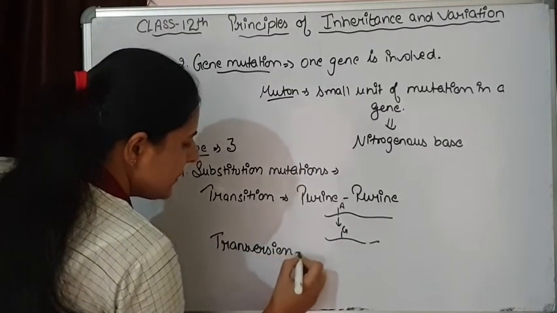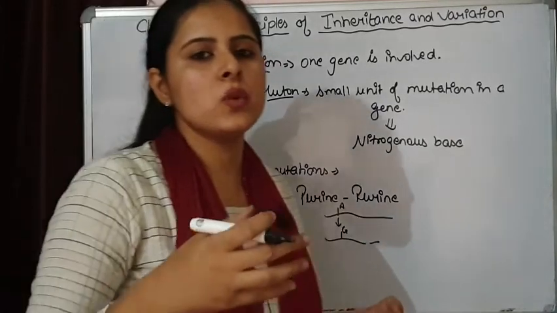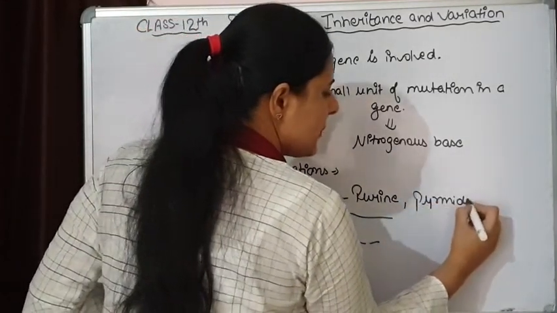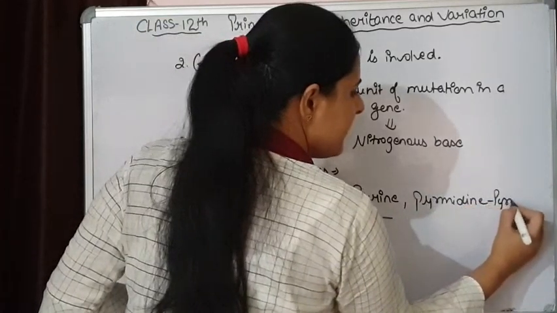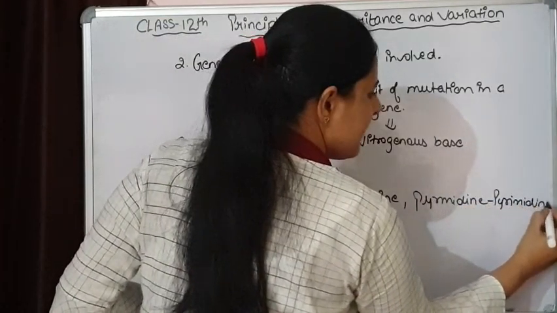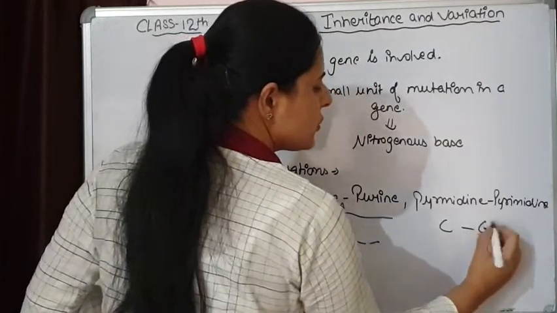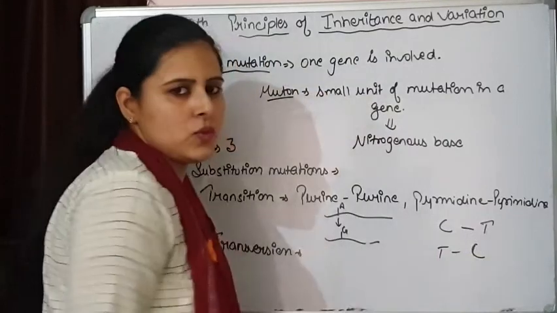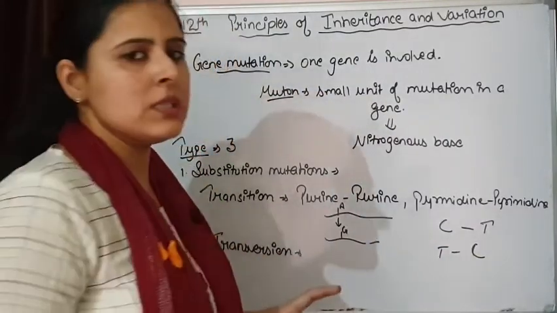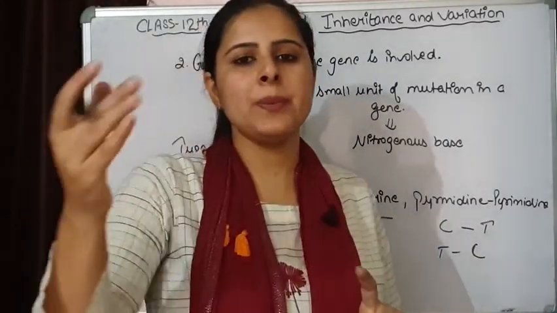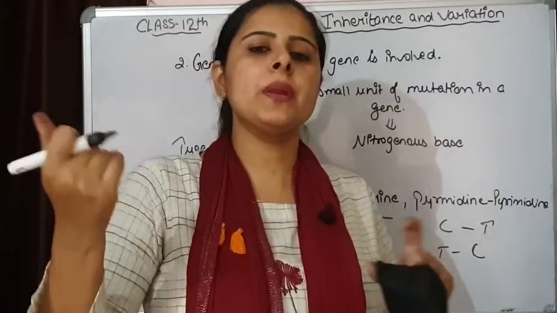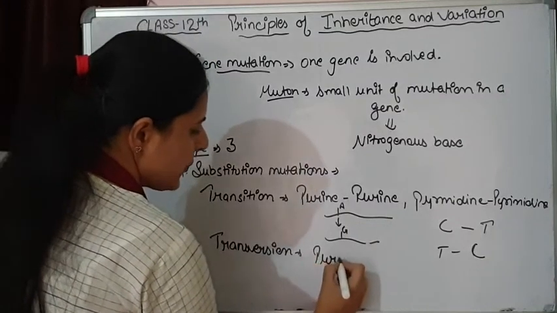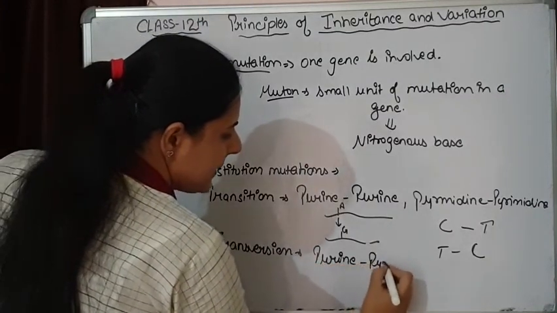Transversion means, here the situation can be a pyrimidine is going to replace another pyrimidine, means a cytosine is going to replace thymine or a thymine is going to replace cytosine. Transversion means here a purine will be replaced by a pyrimidine or a pyrimidine will be replaced by a purine.